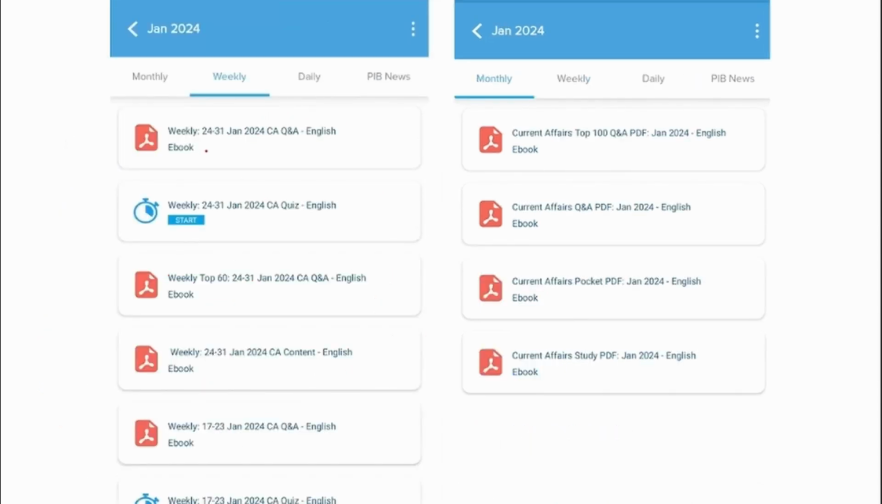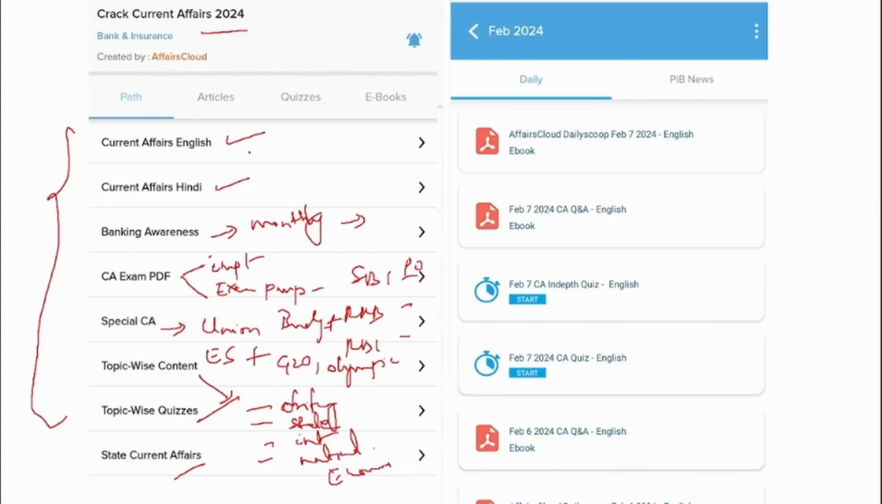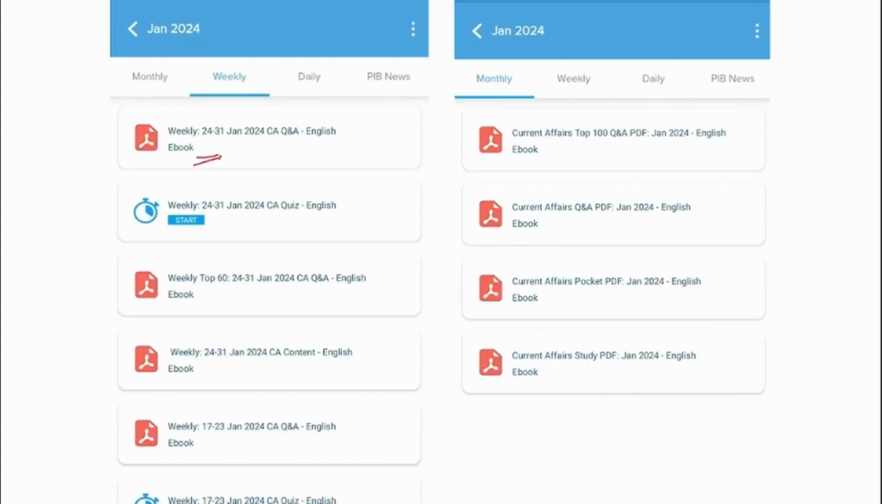Now, here if you see, we provide you with the day-to-day PDF, and this we provide you with the weekly PDF. So that particular week's news will be compiled into a PDF in question and answer format in English and will be uploaded here. And to strengthen your learning, you can also attend the quiz. Here we provide you with the entire news of that particular week.